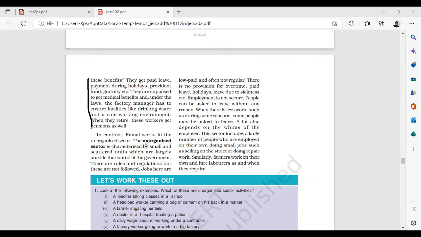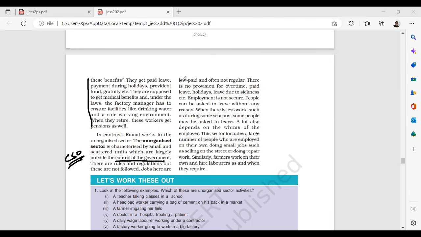Kamal works in an unorganized sector. The unorganized sector is characterized by small, scattered units, which are largely outside the control of the government. That means they do not come under the calculations of the Central Statistical Office (CSO). There are rules and regulations, but these are not followed.